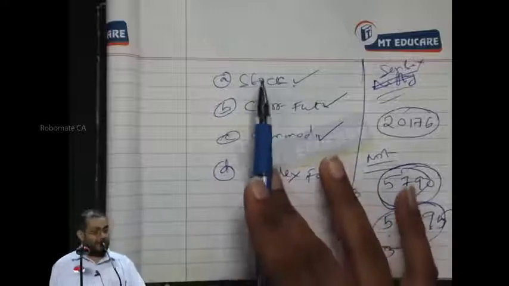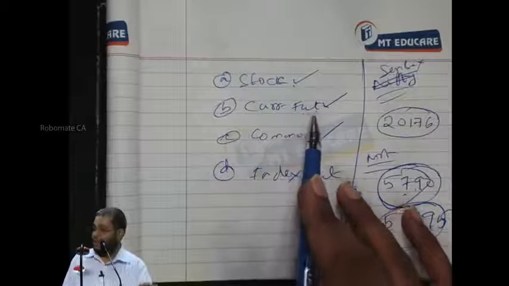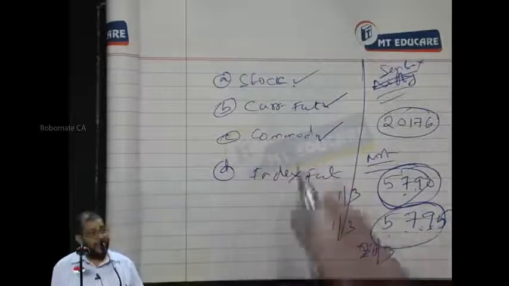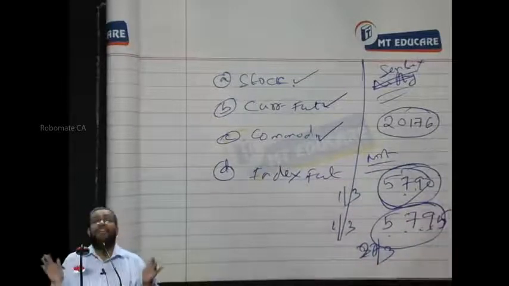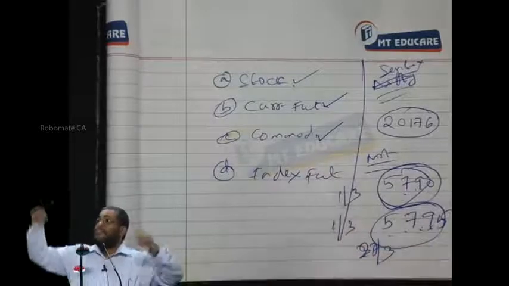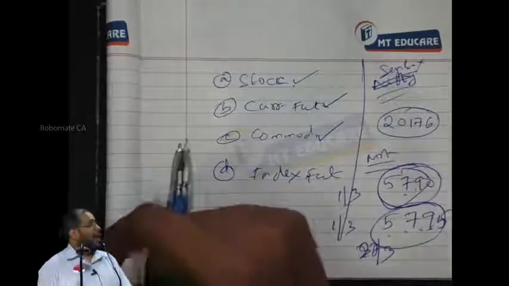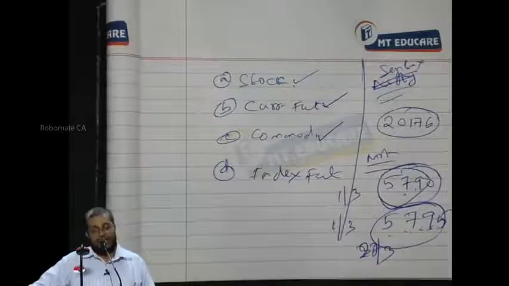That is why I can create futures on TCS shares. I can create futures on a dollar. I can create futures on wheat. I can also create futures on an index. We have Nifty futures, very famous in our country, where the futures are on Nifty. Based on Nifty price movement up and down, I'll be booking profit or loss. These are index futures.